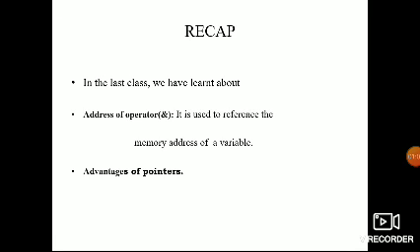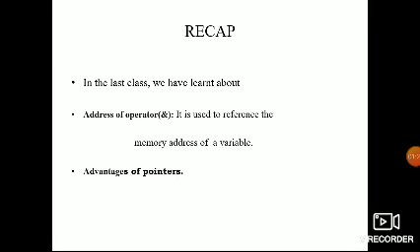How do we declare a pointer? It is a data type, then a star, then the pointer name, and it ends with a semicolon. This is the declaration of the pointer. The data type is a collection of values. The star is an asterisk, an indirection operator.